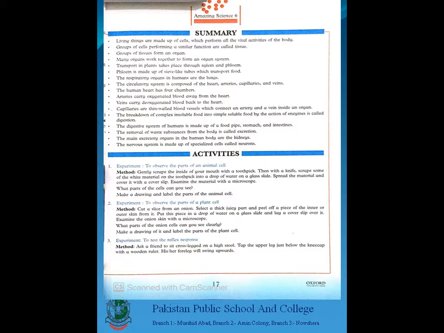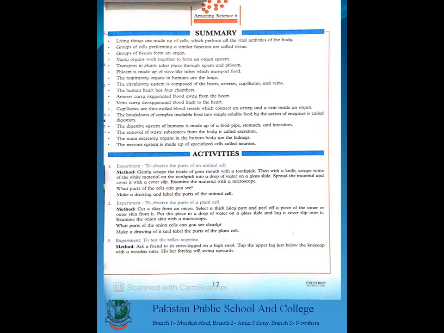The circulatory system is composed of heart, arteries. Leave this. The human heart has dash chambers; underline 4. Arteries carry dash blood, oxygenated blood. Underline it. Veins carry deoxygenated, underline it.